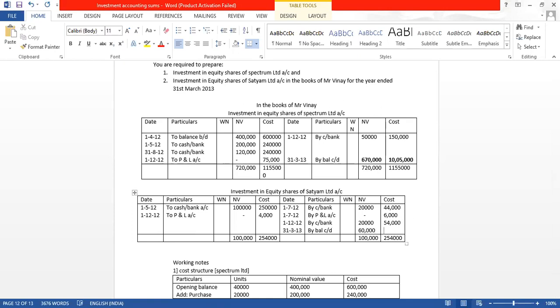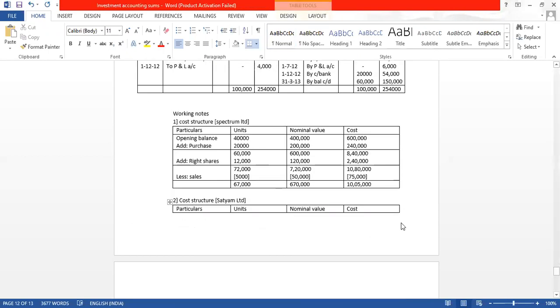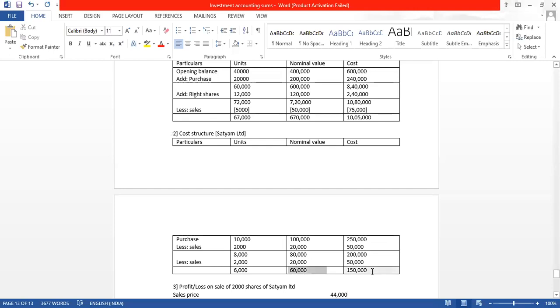And here, 2,54,000 minus 44,000, minus 6,000 and 54,000, so we get 1,50,000, which is again common to what we have got in the cost structure.